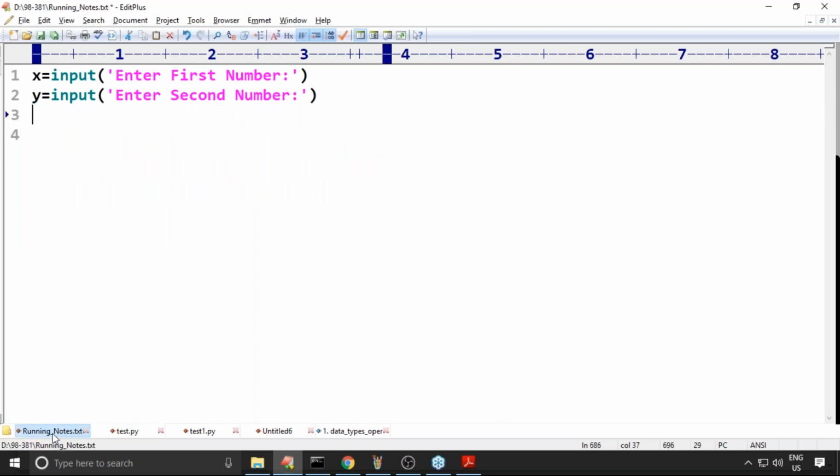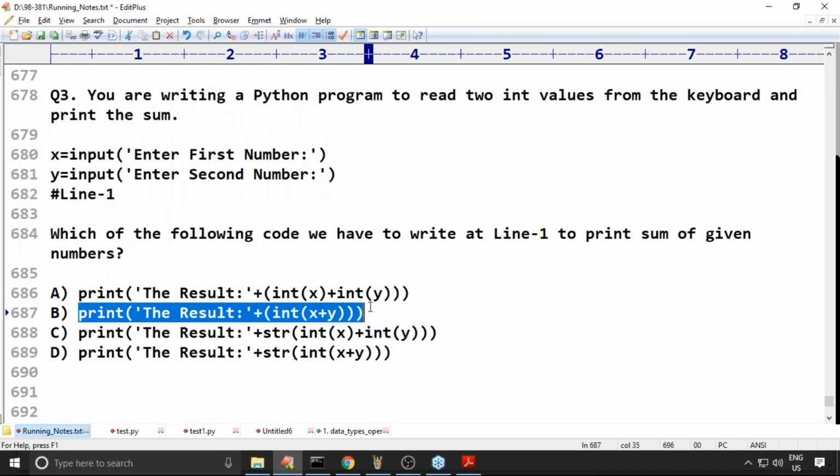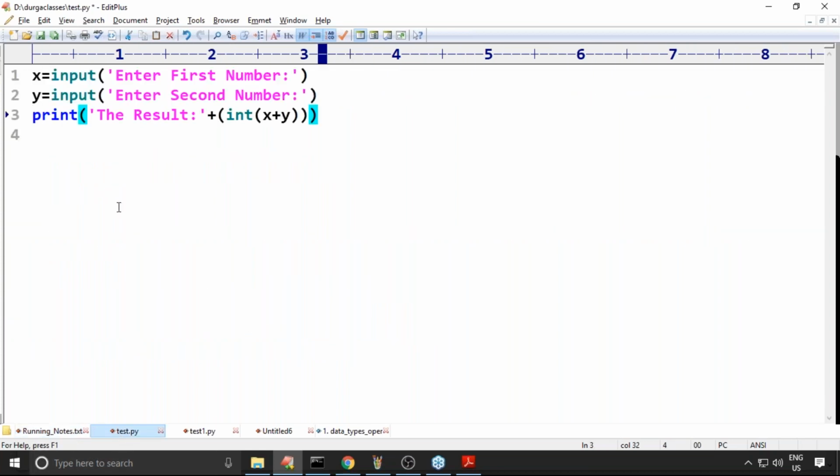Now if I take this one, can anyone tell me, is it valid or not? It is invalid.